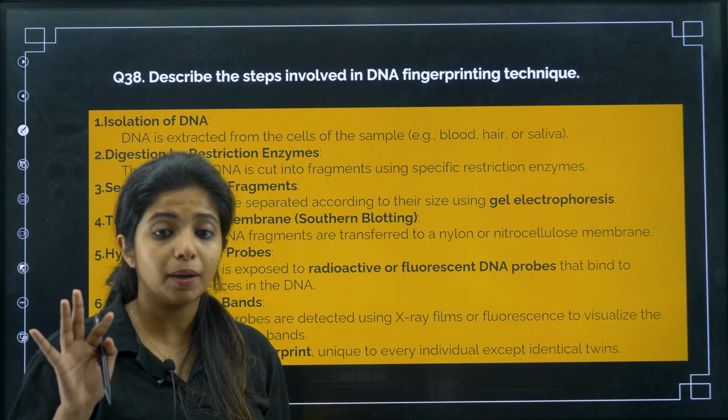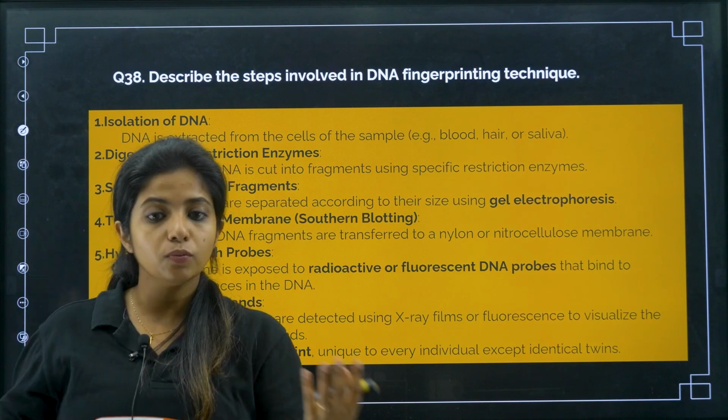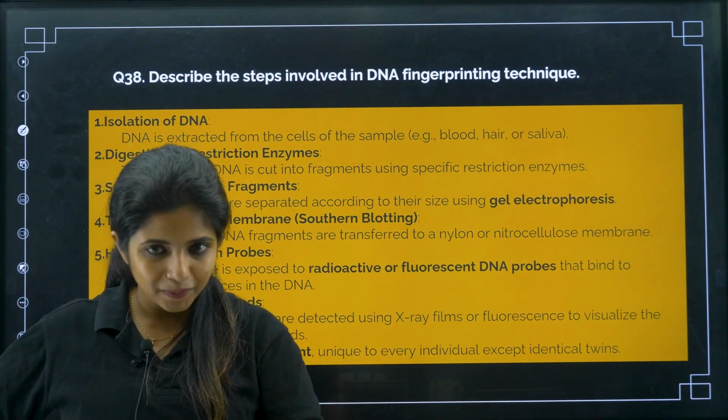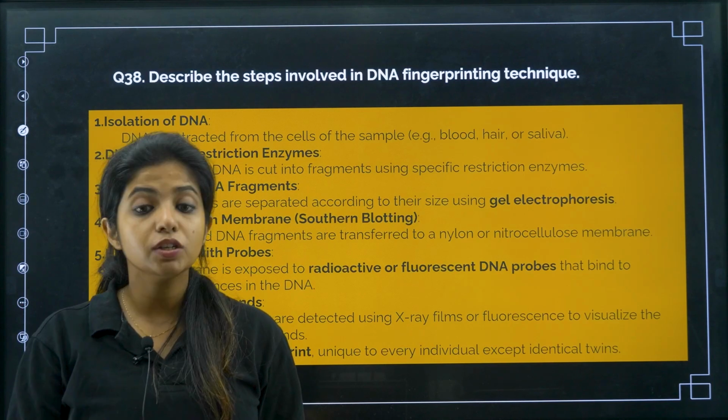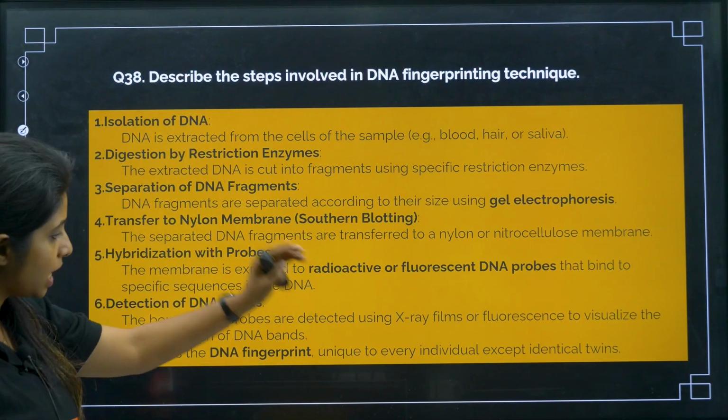Now only if the person has this complementary DNA strand, it will go and bind, otherwise it won't. So you won't be seeing any activity over there. If you see activity, that means that guy is the criminal. Okay, so this is how the DNA fingerprinting technique is used in finding criminals. Okay, so all the points, write it properly.